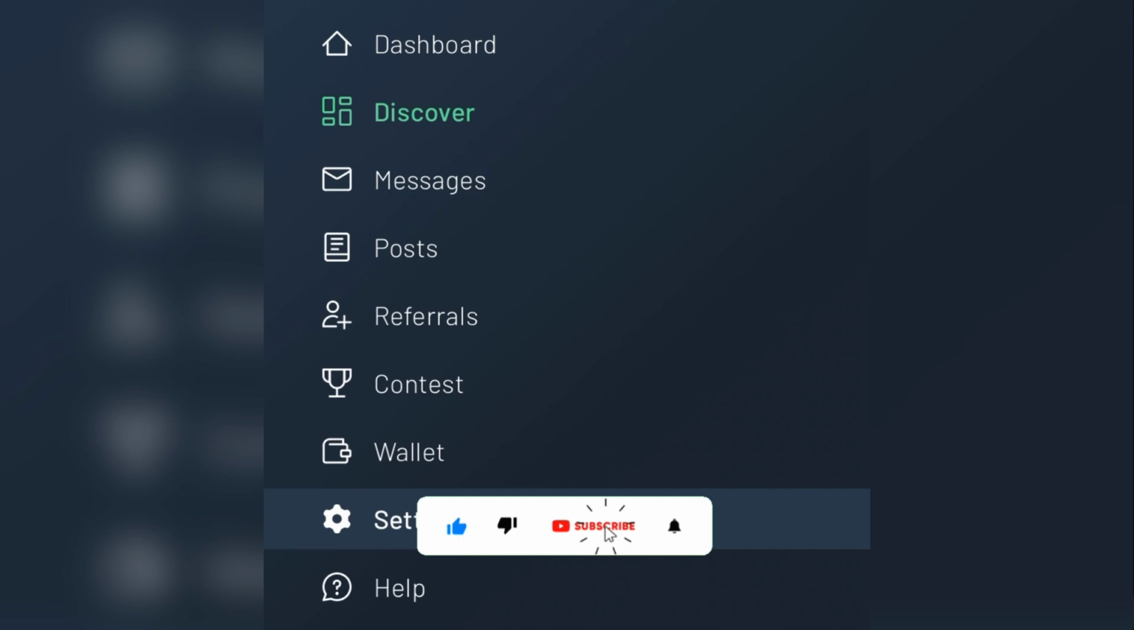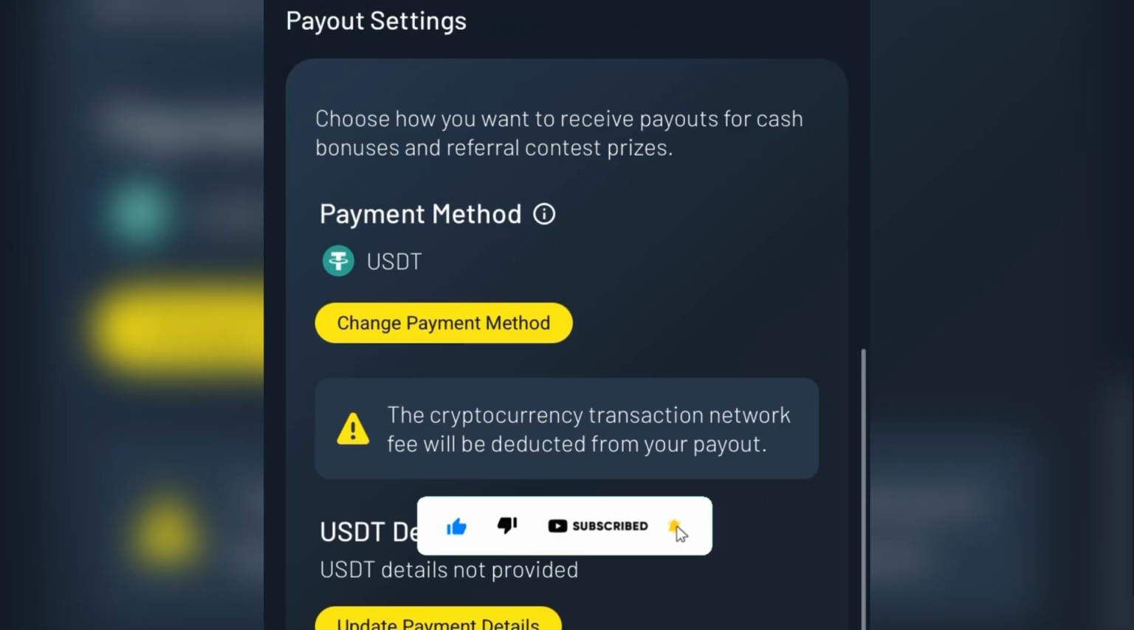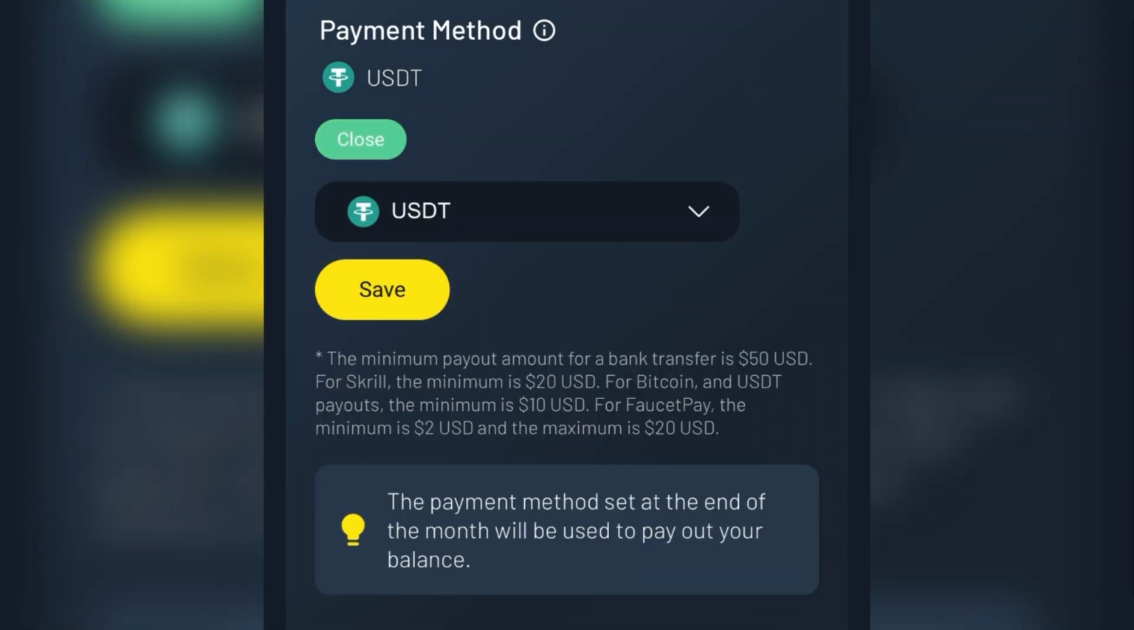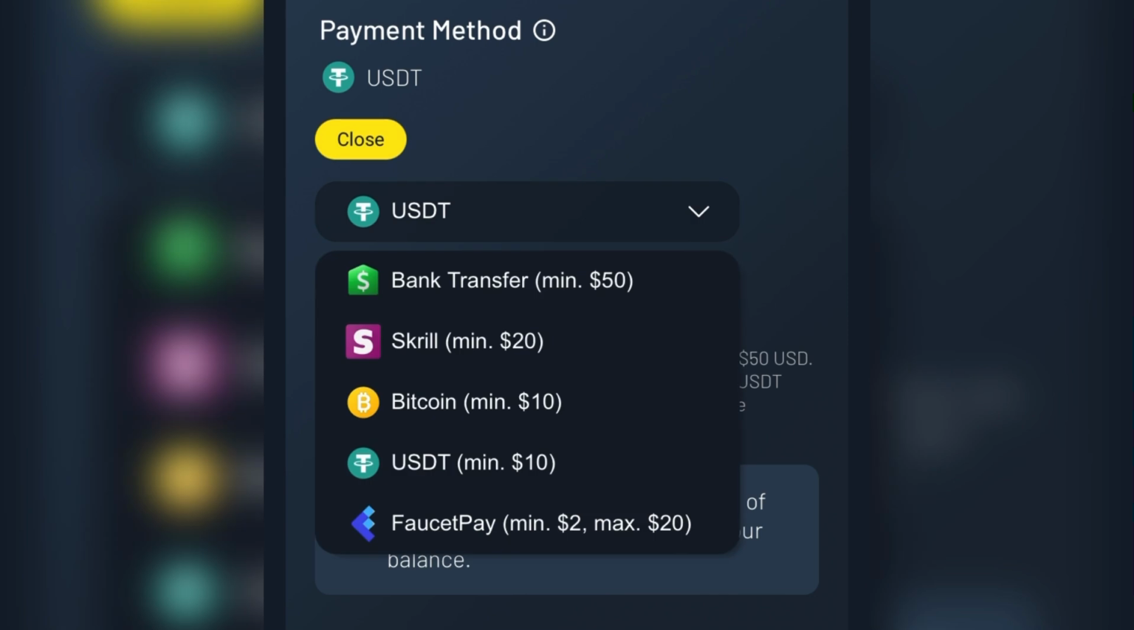So right now when you go over to settings, you are going to be seeing method of payment which you need to set before you start earning on this platform. When you come down here, right now I've actually set my own to be the USDT. You can actually come down to where it says change payment method. So once you click on change payment method, you're going to be seeing several ways you can use to withdraw your earnings from this platform.